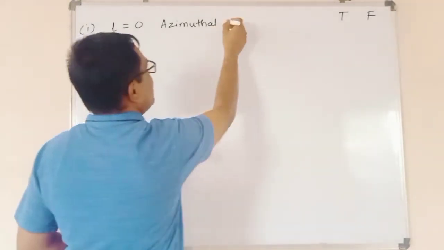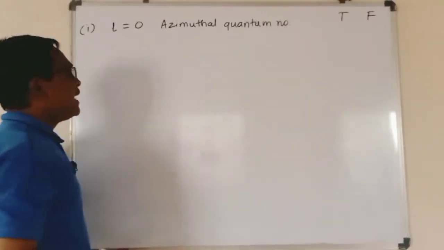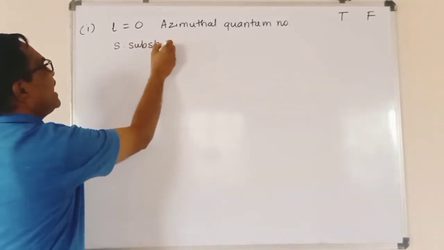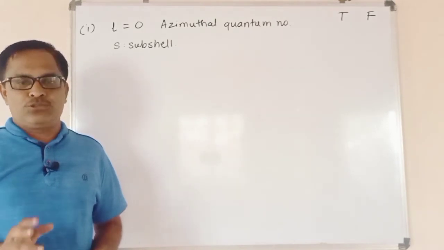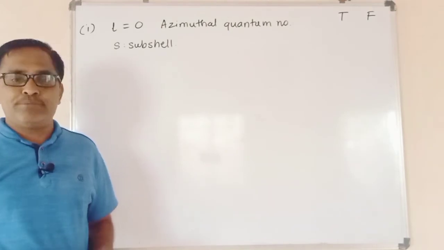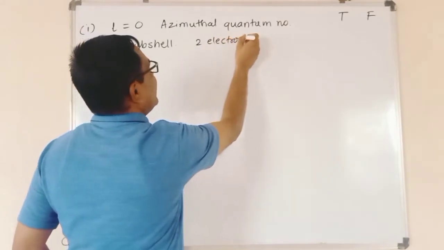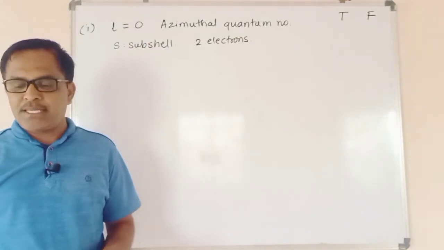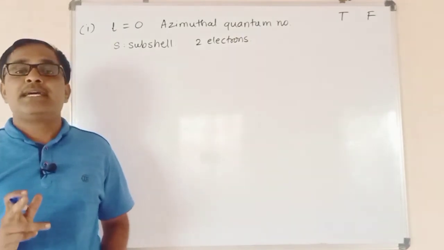On the basis of this azimuthal quantum number l equals 0, the subshell that belongs to l equals 0 is the s subshell, and as we know the s subshell can accommodate only 2 electrons, and therefore 10 electrons can never be accommodated in the s subshell. Hence statement number 1, that the number of electrons having l equals 0 in palladium metal is 10, is a false statement.